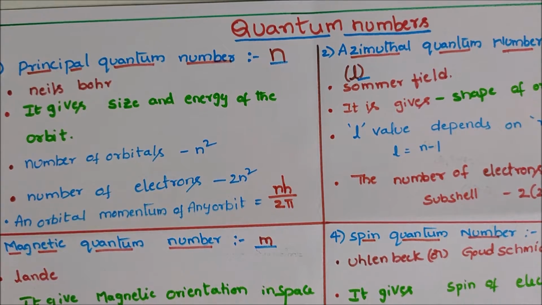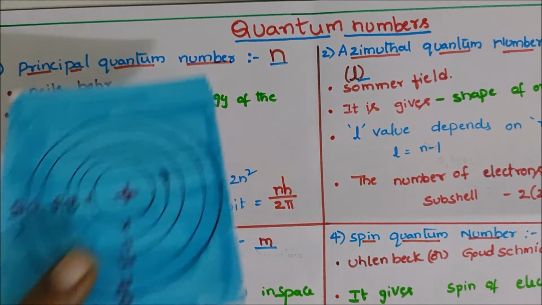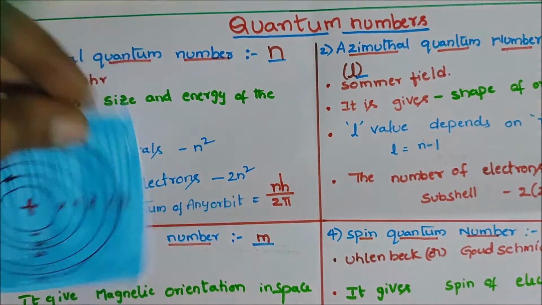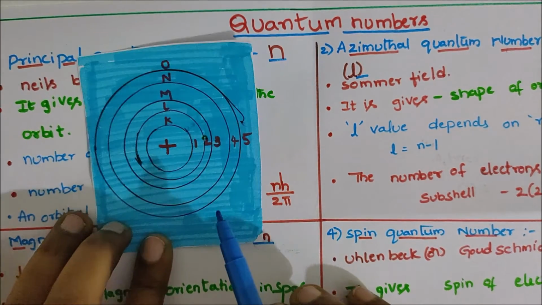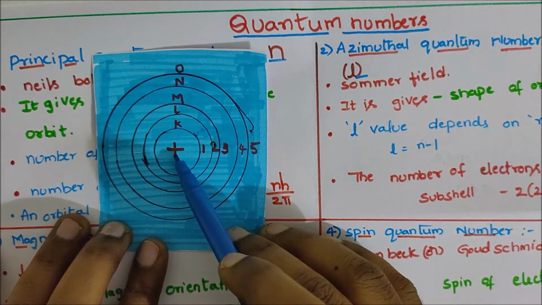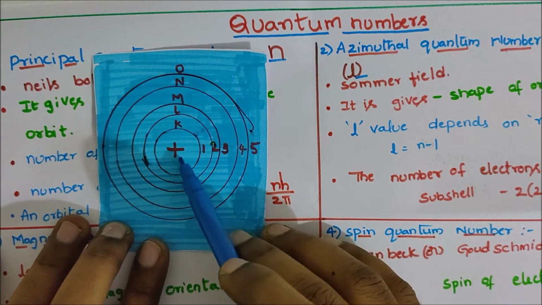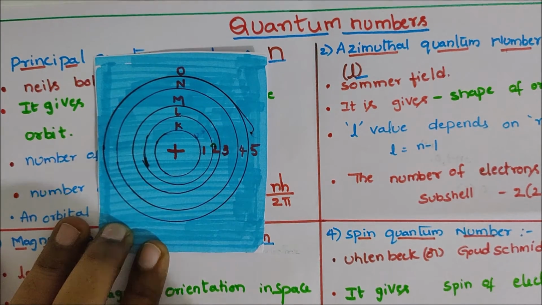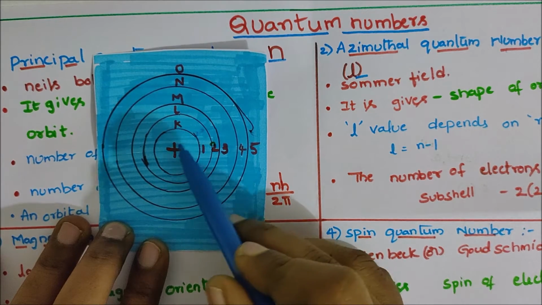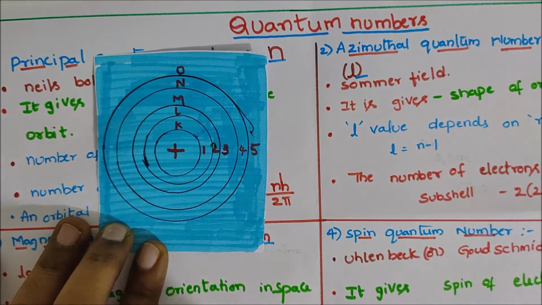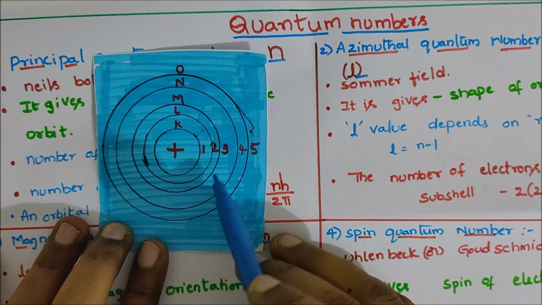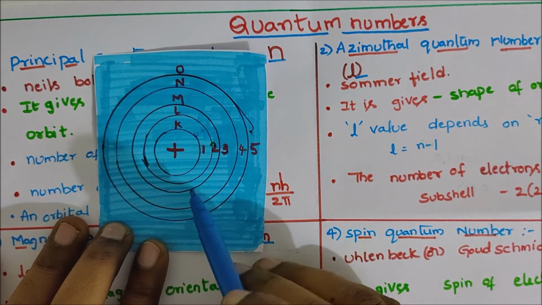Before this, let us look at the atomic nucleus. In the middle portion is the nucleus, and electrons revolve around the nucleus in certain circular paths called orbits or shells.